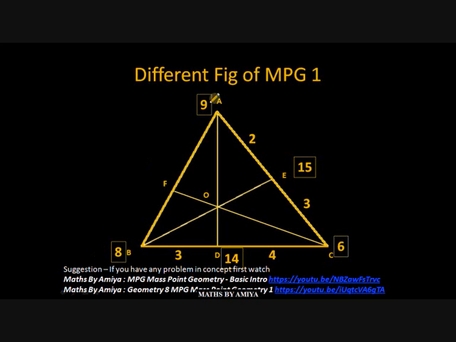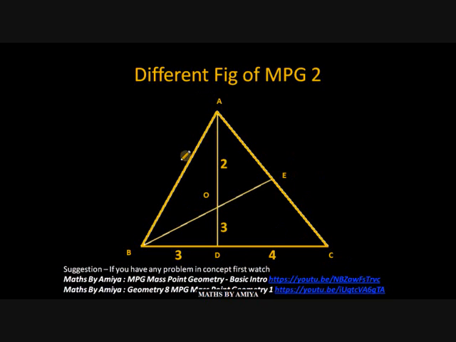This one is 8, this one is 9. So the ratio of BF upon FA is nothing but 9:8. Reverse of the weight. So you just need to find the weight on A and B. If you have the third line, your aim is to find the weight on A and B, and BF upon FA is the reverse of the weight at A and the weight at B. I hope it is clear.